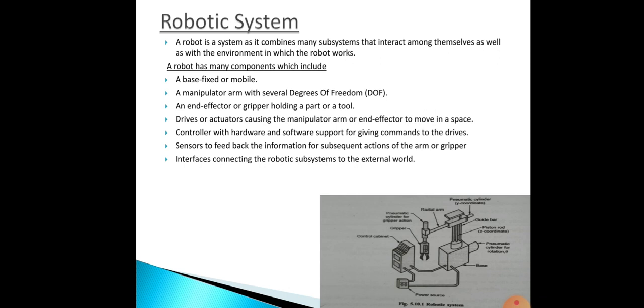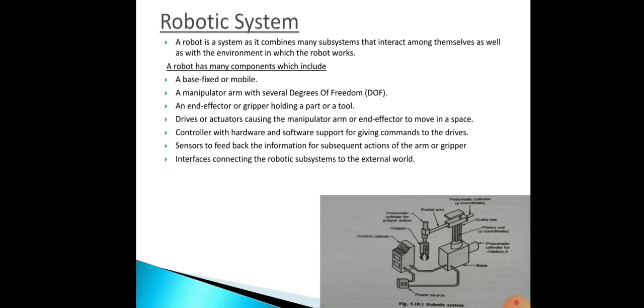Then a controller with hardware and software support for giving commands to the drives. Then sensors will be there, so that they will give feedback information. Then next, interfaces, connections for the external world, meaning to connect any other device.